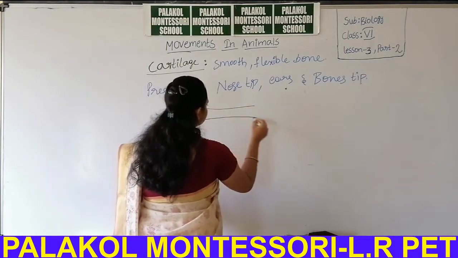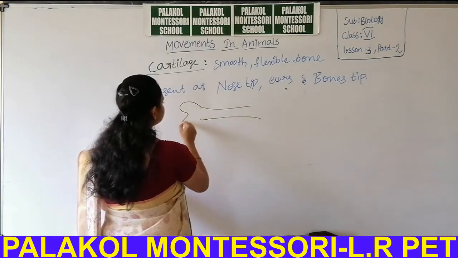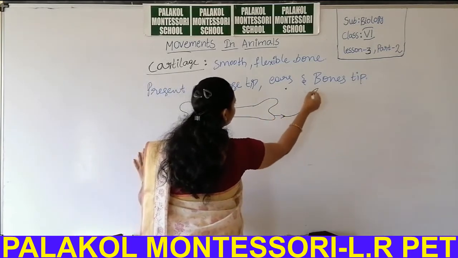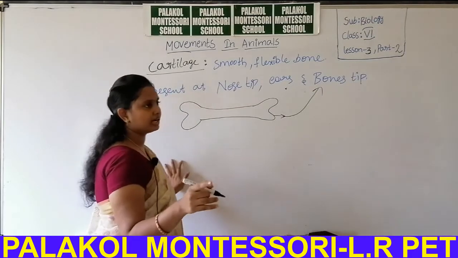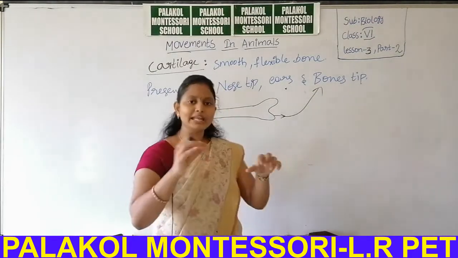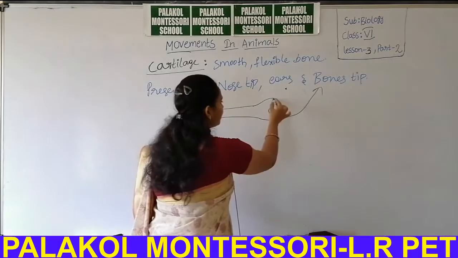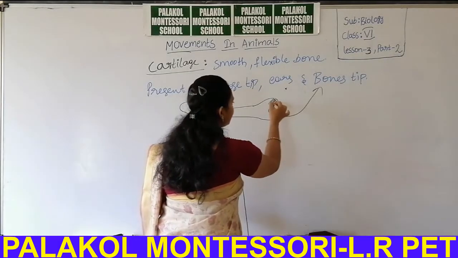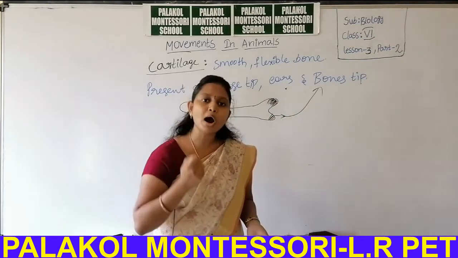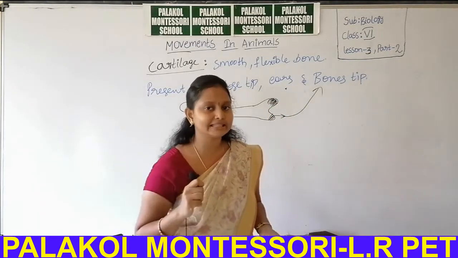Inside our body, bones are present, and bone tips. This is the bone tip. If you observe chicken, if you take any bone, the tips are easy to crush with your mouth, easy to crush with your teeth.